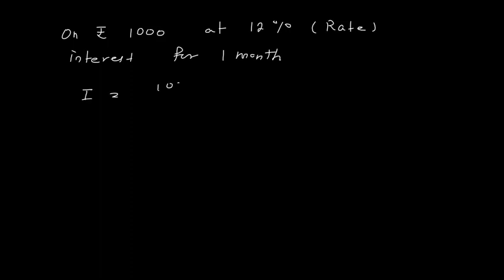Interest will be 1000 multiplied by the rate of interest 12, into the time period 1 month. 1 month means 1 upon 12 year, and divide by 100. This is the interest for 1 month. Similarly for 2 months it will be 2 upon 12, and for 3 months it will be 3 upon 12, and so on.